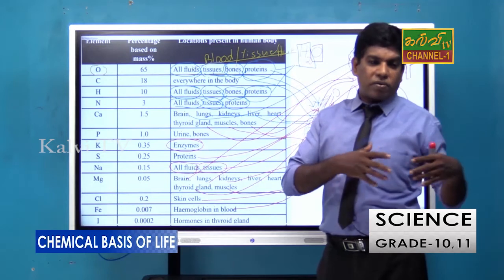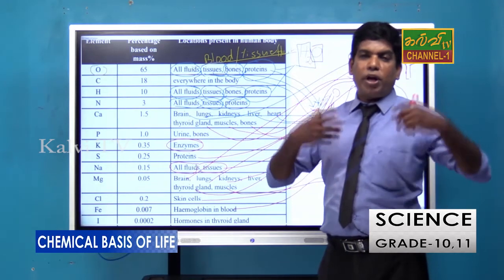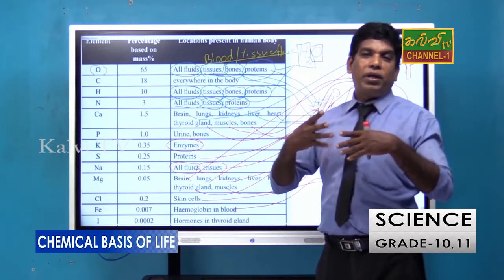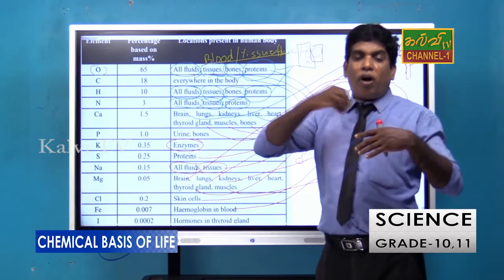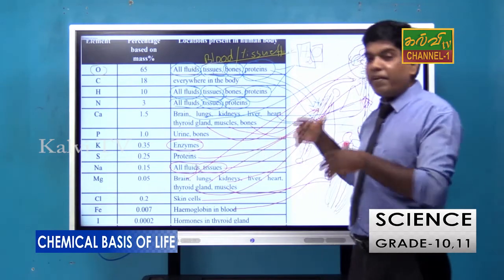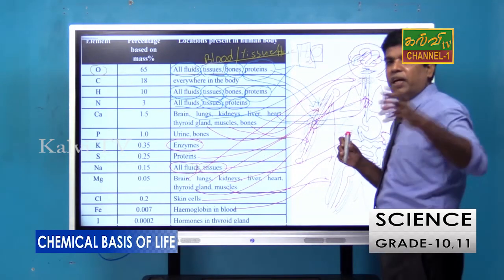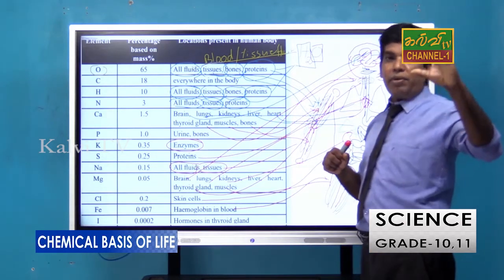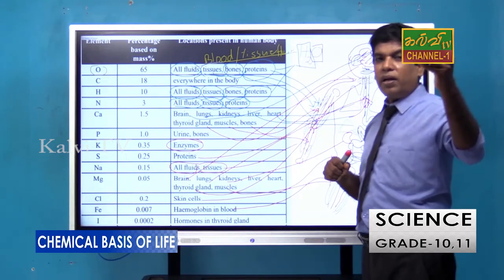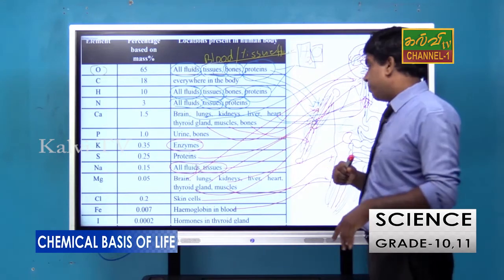When you work hard, your body needs more energy, and a lack of hemoglobin affects the transport of oxygen. We will study this later, because most anemia patients are affected by a lack of hemoglobin.